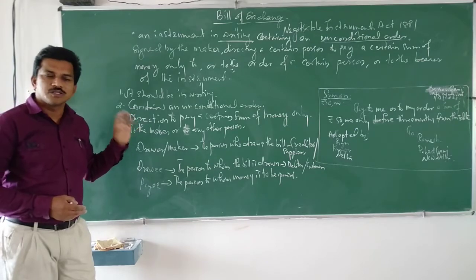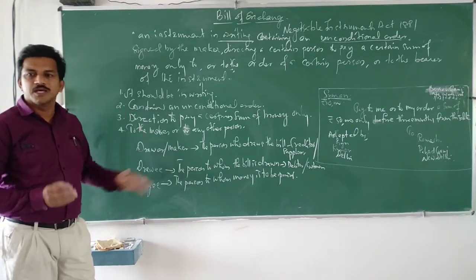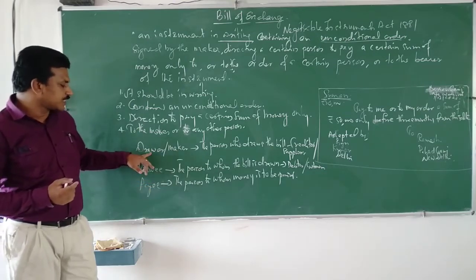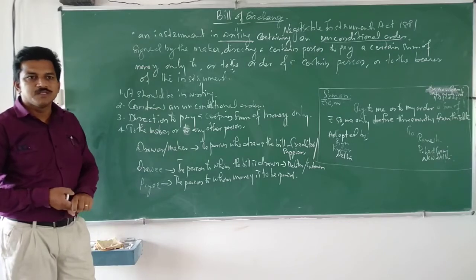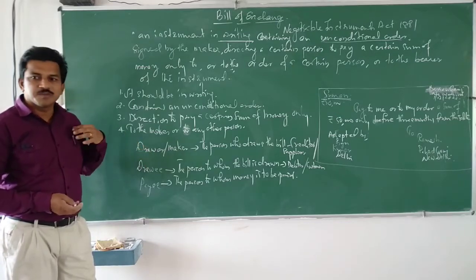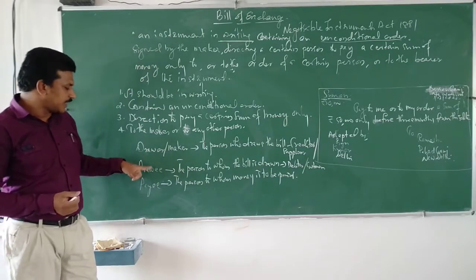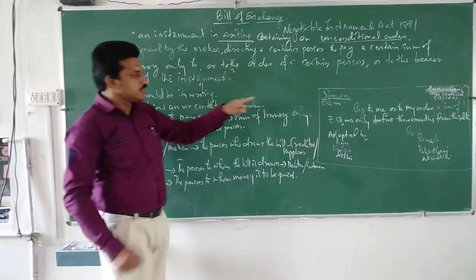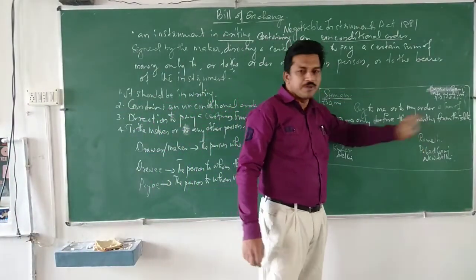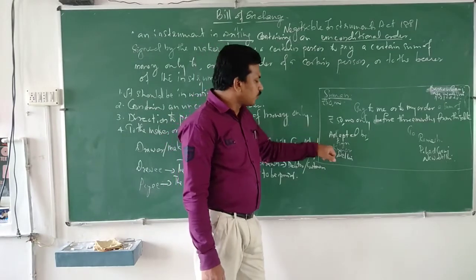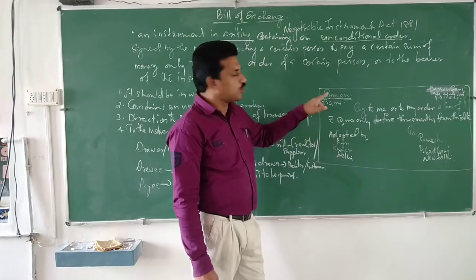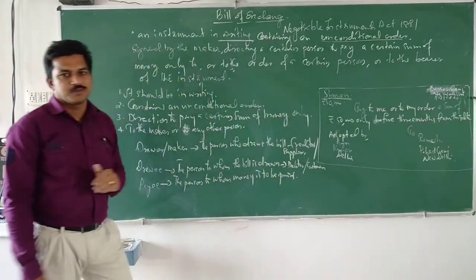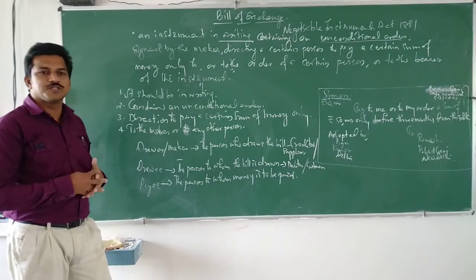Sometimes, or in the majority of cases, the drawer himself will be the payee also. Or otherwise, the payee may be a creditor of the drawer. That means this drawer has to pay some money to any other person, and he tells the drawee to pay that money to that person. That means Suman has to pay 50,000 to Ramesh. Now Kumar has to pay Suman 50,000. So Suman tells Kumar to pay that 50,000 to Ramesh. In that case also it can be.